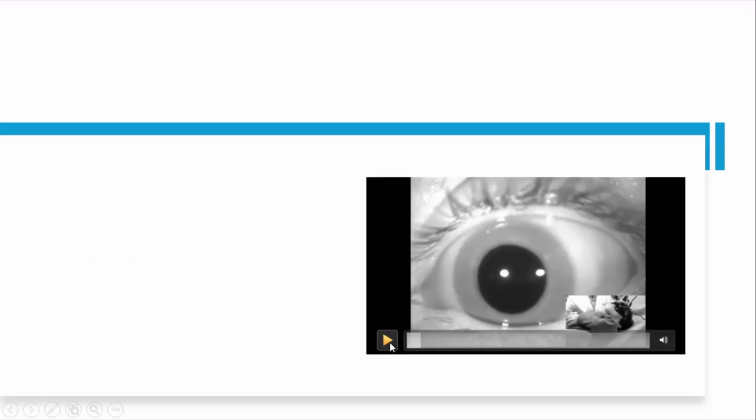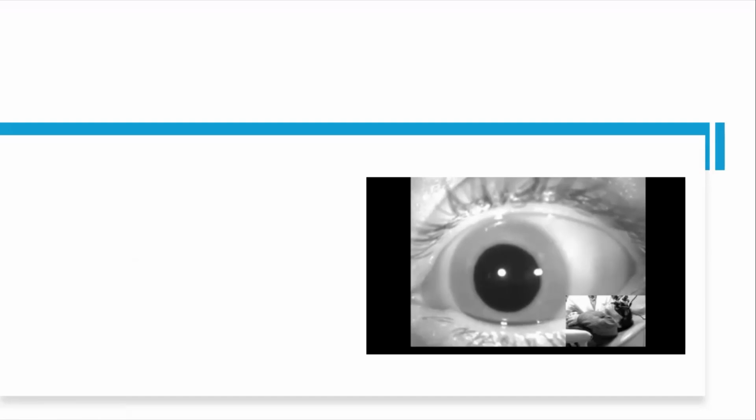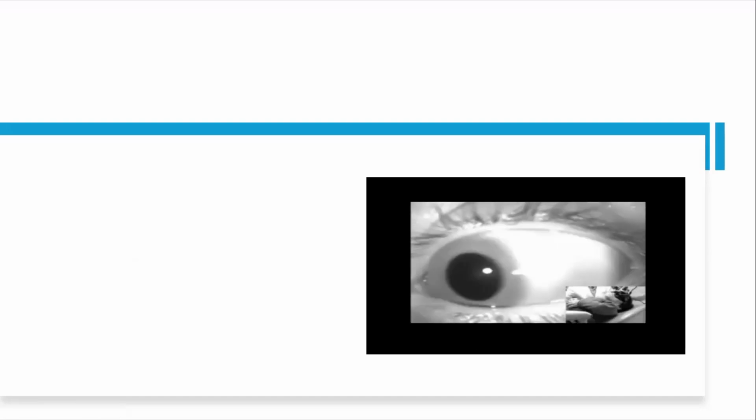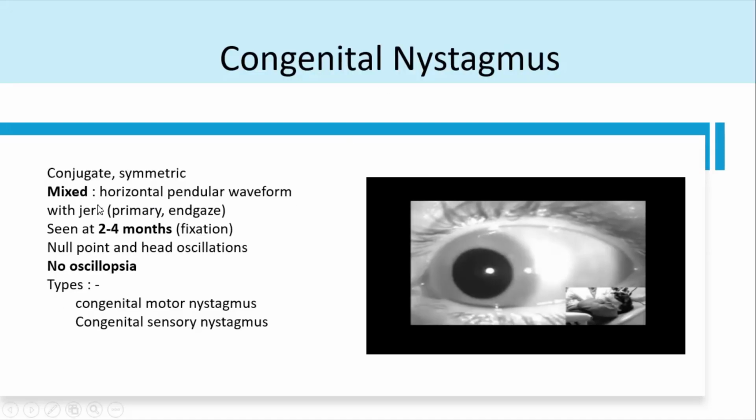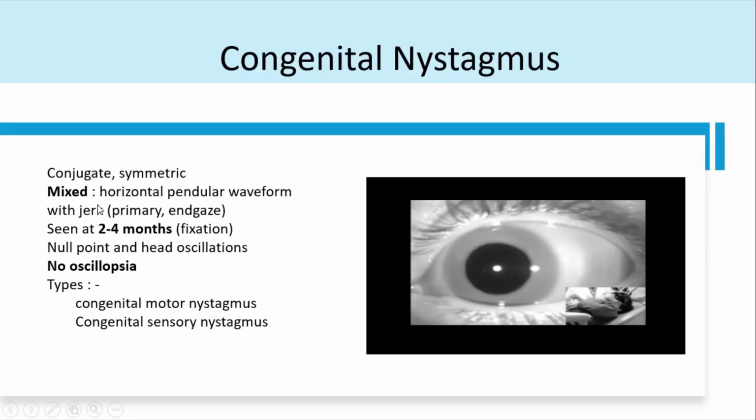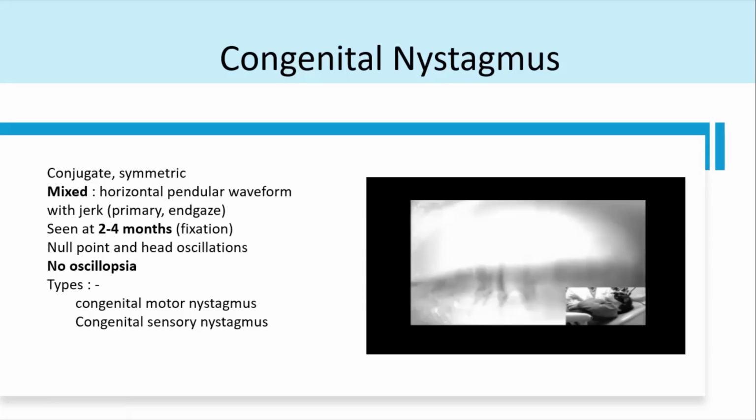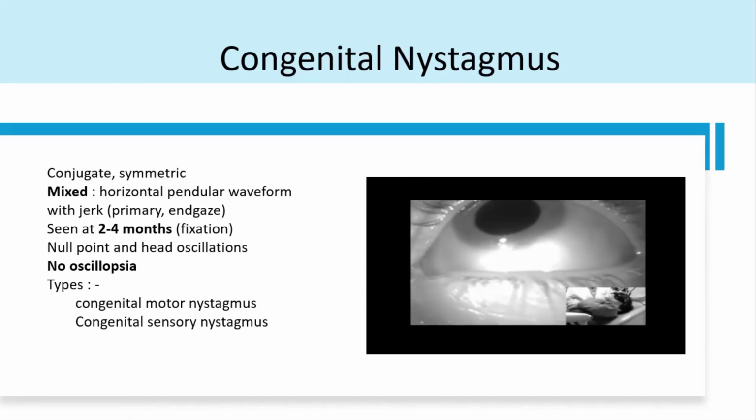So this is a child, and just try to see the slow phase and the fast phase. In this video you'll be seeing a jerk, and along with that you'll be seeing some pendular movements, the slow phase. The jerk is towards the right side, along with that slow phase. So there's a mixed nystagmus which happens in congenital nystagmus. So the child will have both a horizontal pendular waveform along with the jerk, which is there in both primary position as well as end gaze.